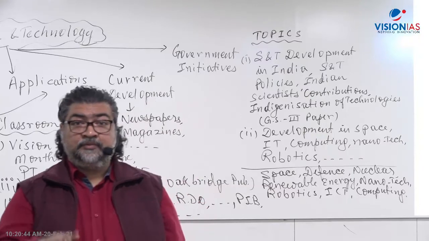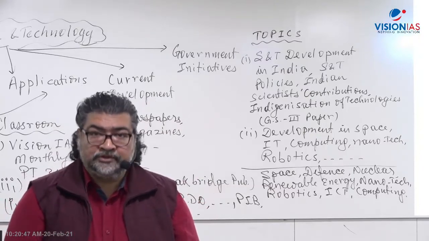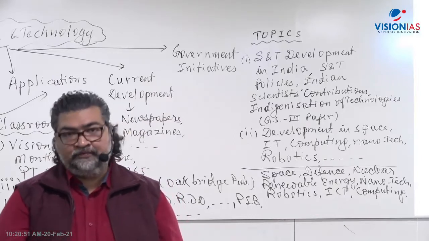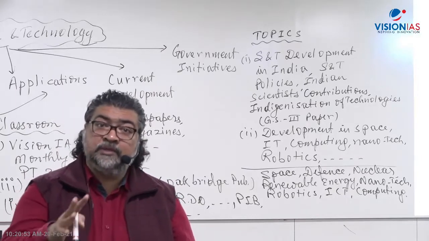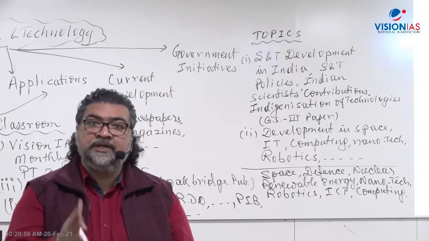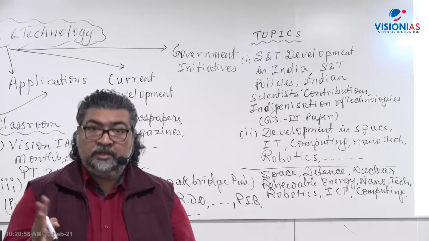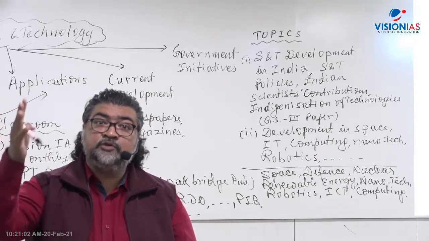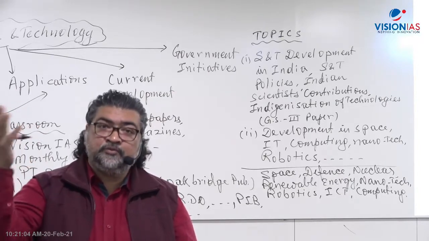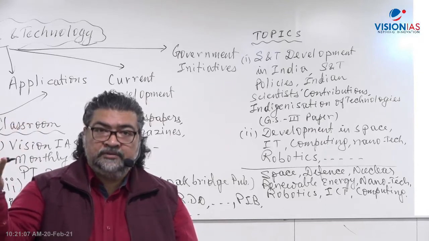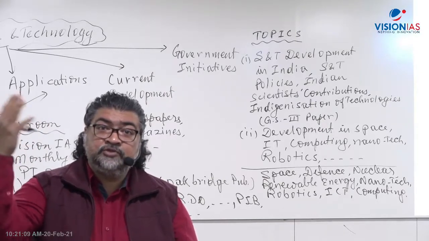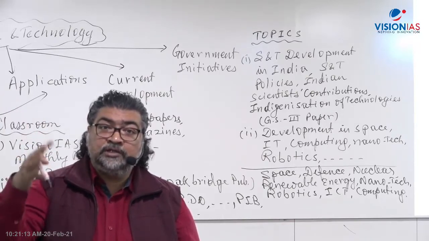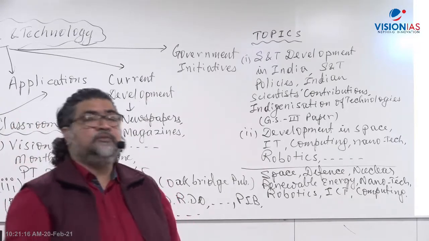And Param-based supercomputers, we have been working to develop from 1990 onward. Then now comes quantum computation. Google has developed quantum supremacy, and our neighbor China, their scientists have also achieved quantum supremacy. So what is quantum supremacy? What is quantum computing? What is going to be the future use of quantum computers? How can we secure the network through quantum communication? We will cover those kinds of areas.